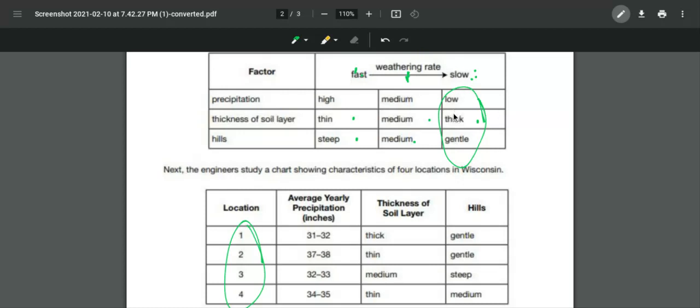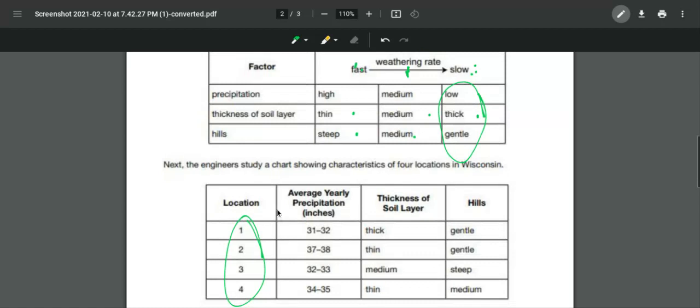Well, let's look at location 1. Its precipitation is 31 to 32 inches. It looks like that's low compared to the others. So that works. The thickness is thick. Well, that's slow. Yeah, I would go with that.